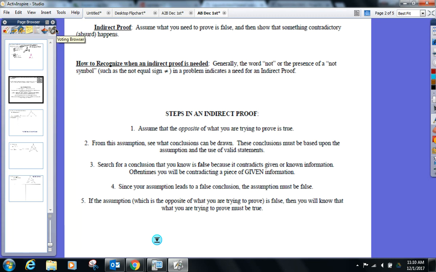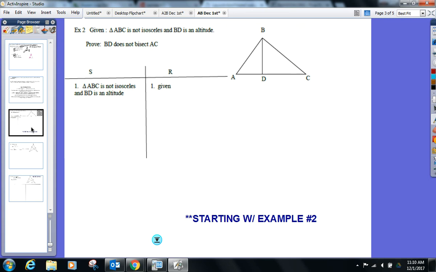I'm not going to read this all to you. We're going to jump right into it. We're starting with proof number 2 on the next page, by the way. One's a little bit too tough to start out with. Please just look at the given in the proof statement. Somebody let me know what's brand new to us here that we've never seen in the probably 100 plus proofs we've done already this year. There are some glaring differences that we have never ever seen.